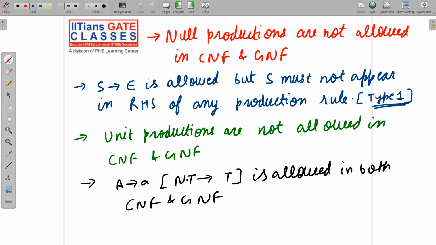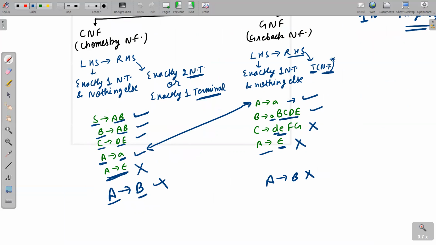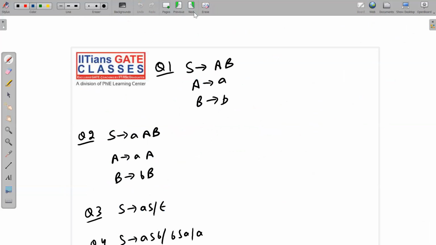Next, A implies a, that is non-terminal implies terminal, is allowed in both CNF as well as in GNF because it satisfies both the definitions. Let me show you this in the previous slide. I have already told you A implies a is allowed. So non-terminal implies terminal, like capital B implies small c, and capital D implies small e. These are allowed in both CNF as well as in GNF. You can check it from the definition itself. Now let's jump to the next slide.